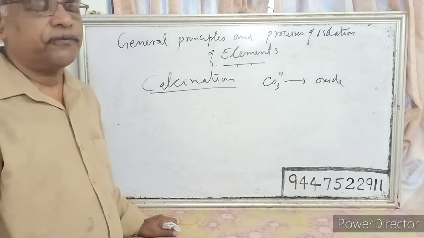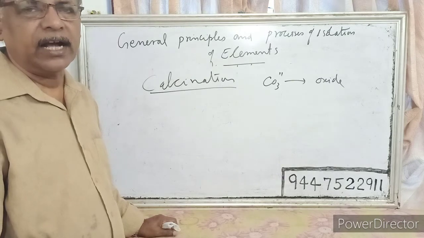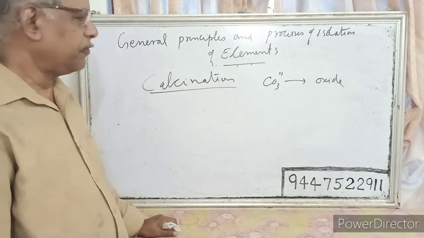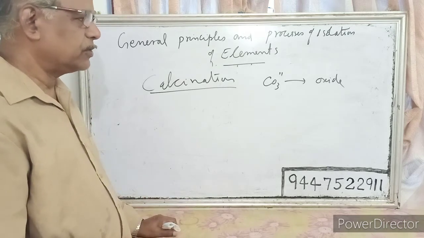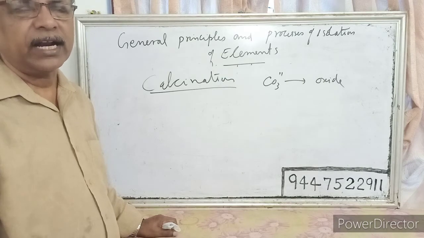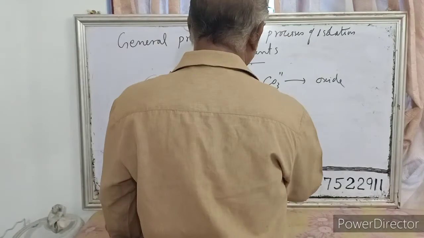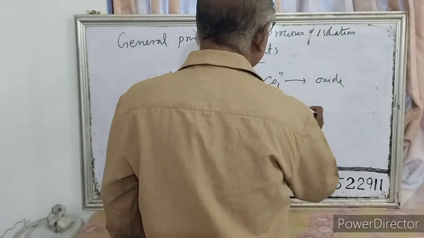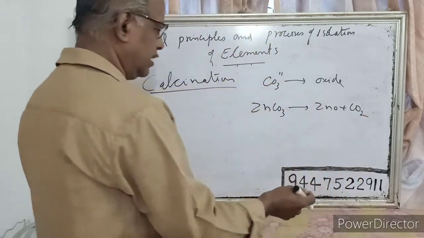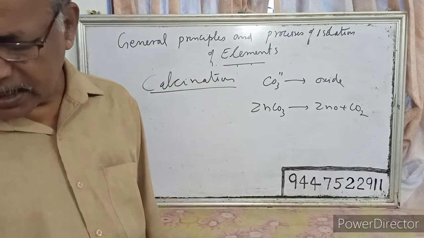Calcination is the process of heating the ore in a limited supply of air at a low temperature. For example, zinc carbonate, calamine, on heating gives zinc oxide and carbon dioxide. So carbonate will be converted into oxide ore by this process.